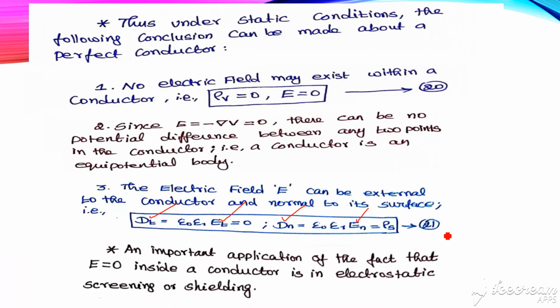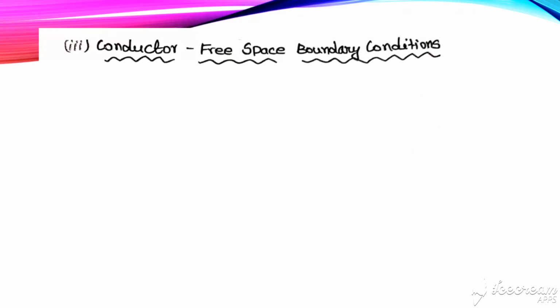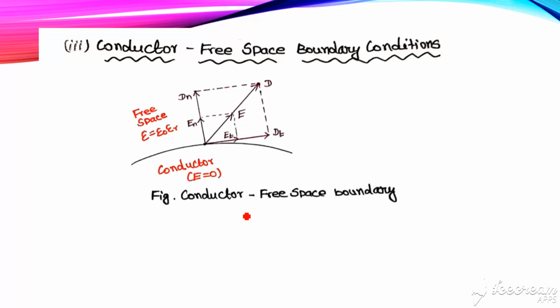An important application of the conductor dielectric boundary is very important. It is used in electrostatic screening and shielding. We use this concept in screening and shielding applications. Next, the last one, conductor free space boundary conditions. In that we are considering this as the conductor, and here free space. Free space means epsilon r value is 1. This is the only change.